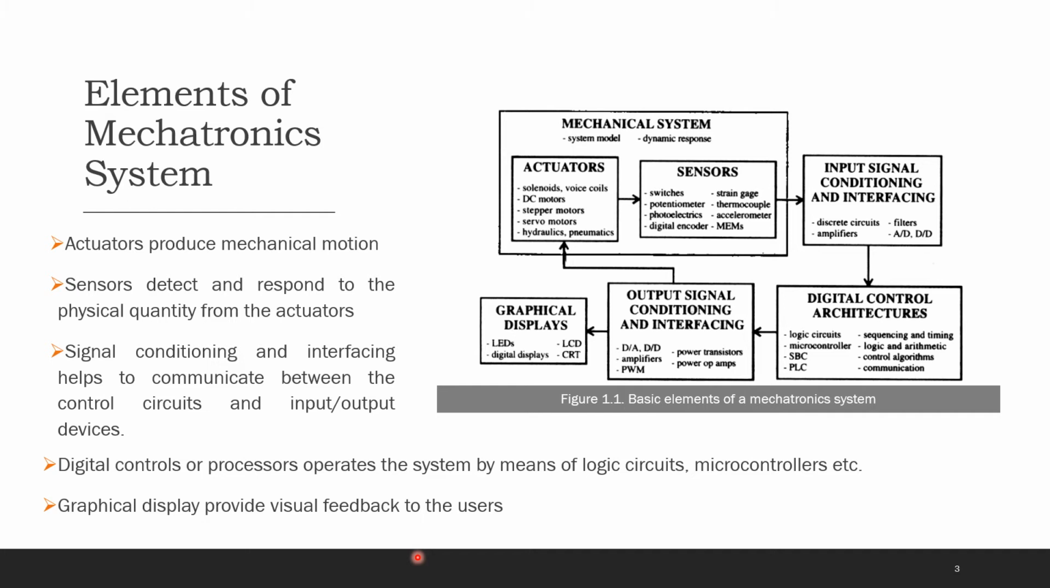Now the control unit or the processing unit controls the functioning of the total system by means of logic gates, microcontrollers or algorithms. The graphical display unit is used to provide feedback to the users. They utilize various display techniques such as LEDs, LCD or CRT.